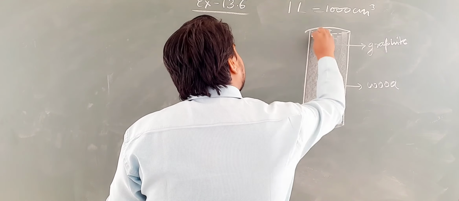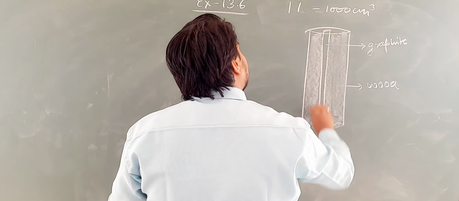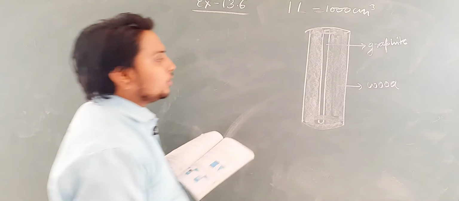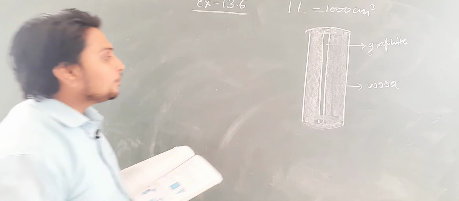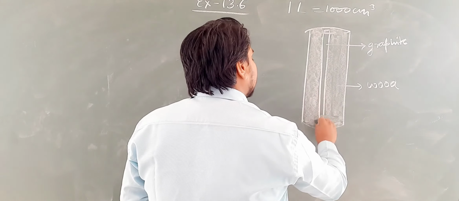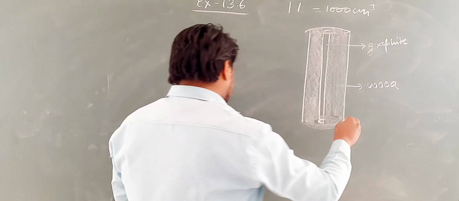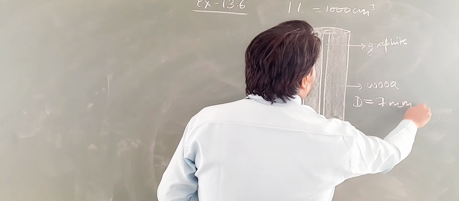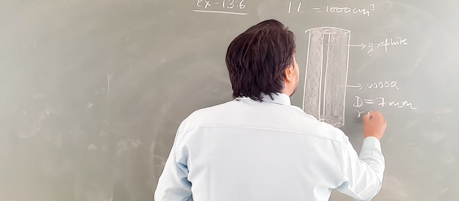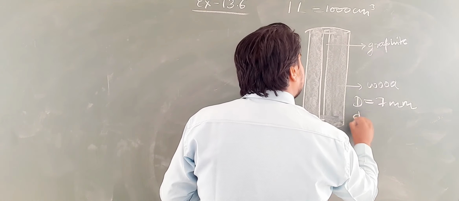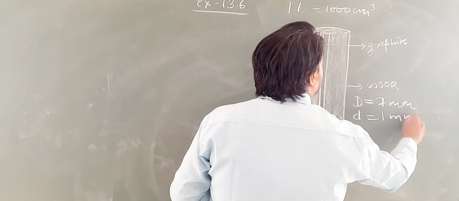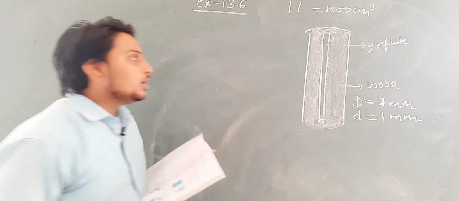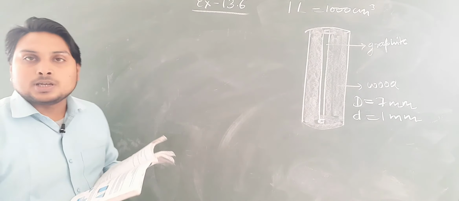Here, if you want to find the volume of the wood, you will find the volume of the hollow cylinder, where capital D is given as 7 millimeter, which is the diameter of the wooden part, and small d is given as 1 millimeter. So from here you will find capital R and small r, and after that you will apply the formula of volume of hollow cylinder.